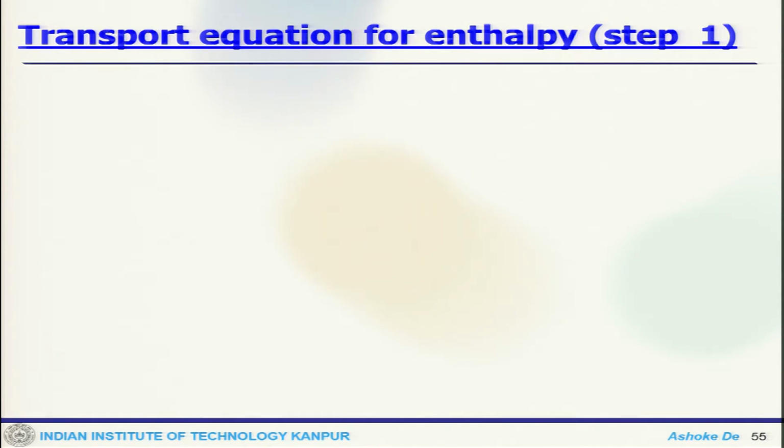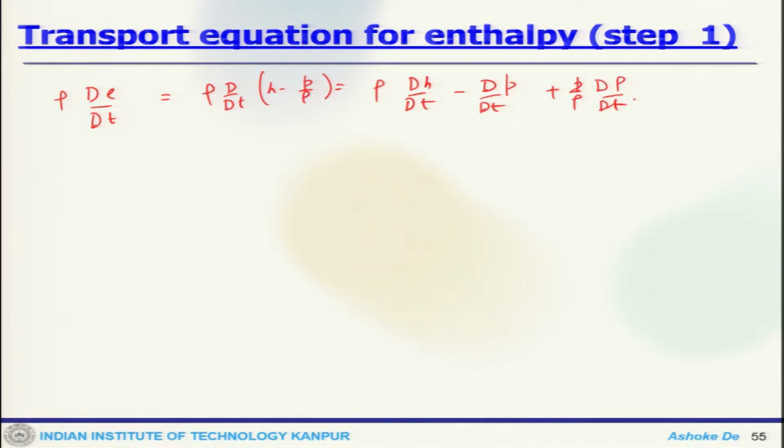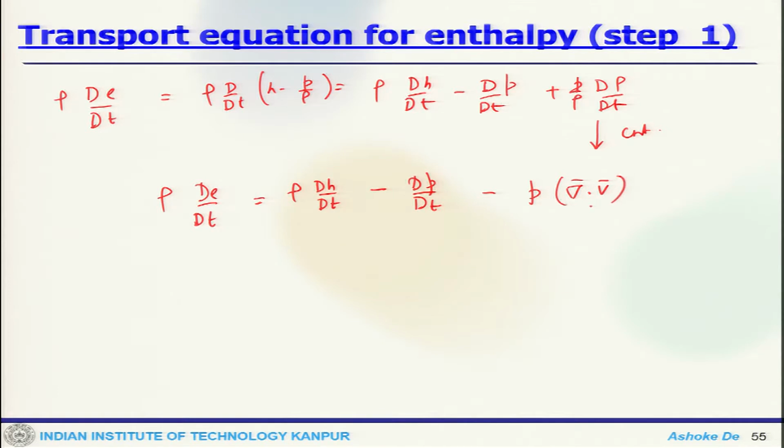So, how do you do that? We actually write this equation, which is rho d/dt of (H minus P by rho) equals rho dH/dt minus dP/dt plus P by rho d rho/dt. So, this is essentially our continuity equation. So, one can write rho dE/dt, dH/dt, dP/dt, P del dot V.